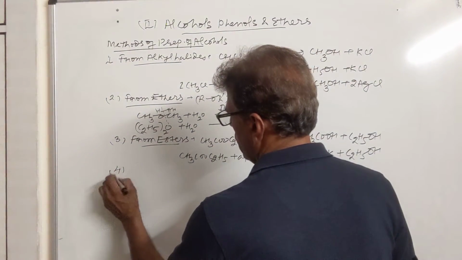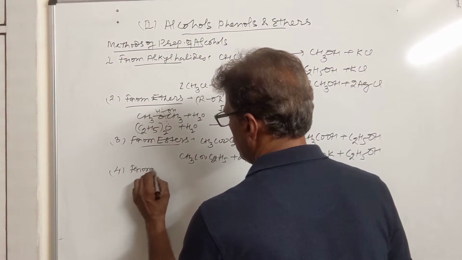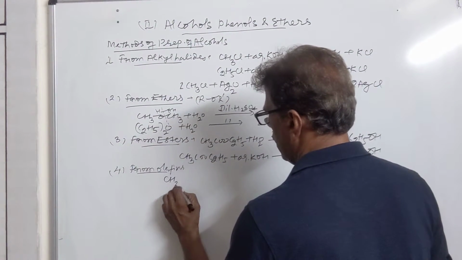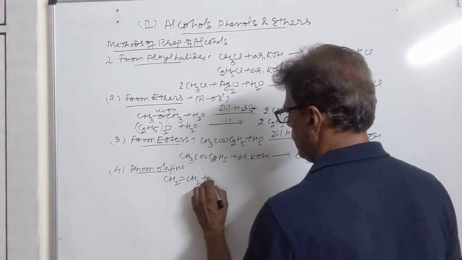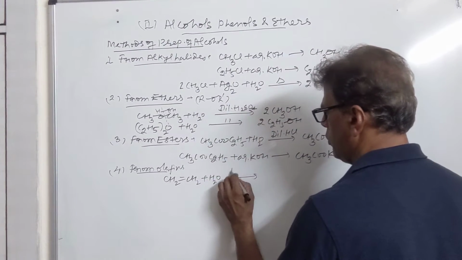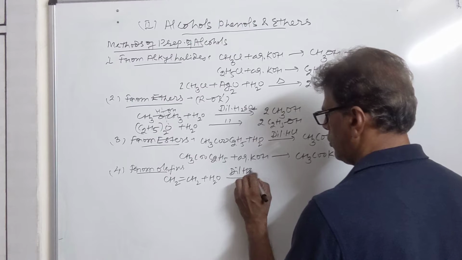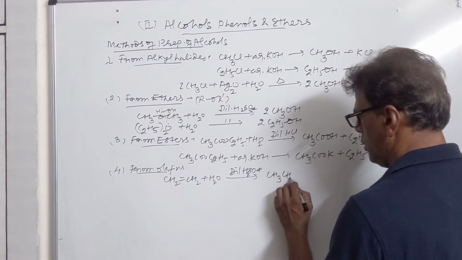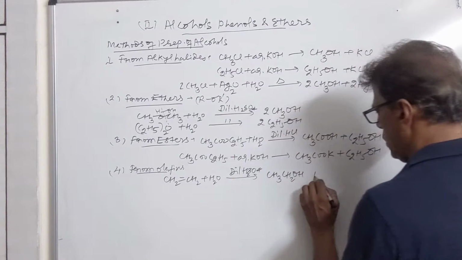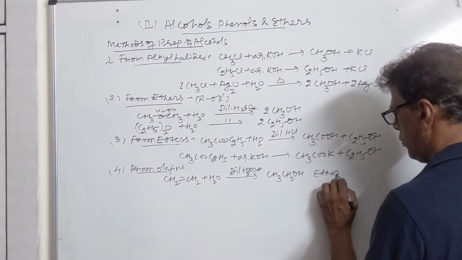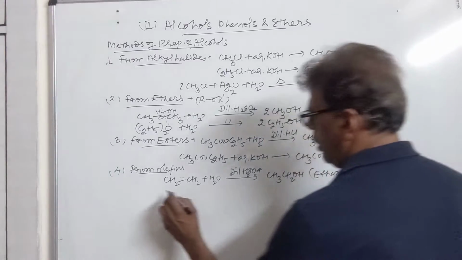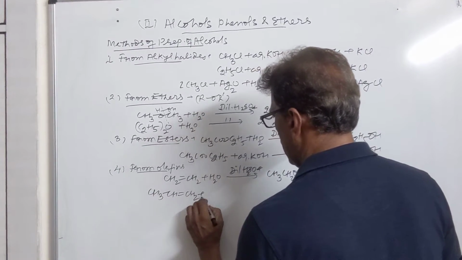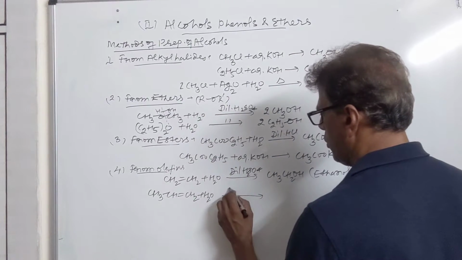Then we have the fourth method, from alkenes, olefins. Olefins, when they are given water in the presence of dilute H2SO4, will give you CH3CH2OH. This is called ethanol. Similarly, when we take propene, we get isopropyl alcohol by Markovnikov rule.